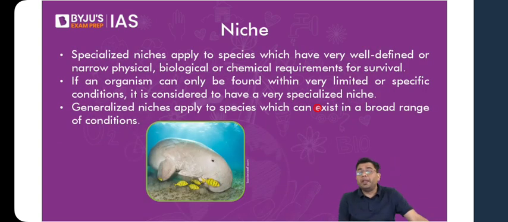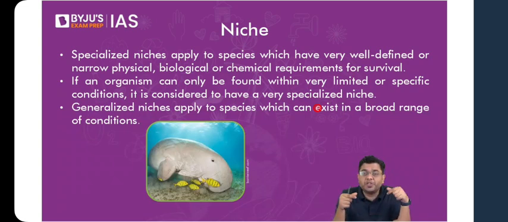Many of the organisms have a wider niche, in the sense that many of the organisms you come across can form multiple correlations and interrelations between various different species, and they can exist in different setups. For example, just take the case of deer. Deer, as a group of species, do not necessarily exist only in certain types of grasses. You will have various varieties of deer that can adapt to different conditions. You will find certain species of herbivores even in high altitude regions, even in low altitude areas, even in colder conditions, even in warmer conditions.